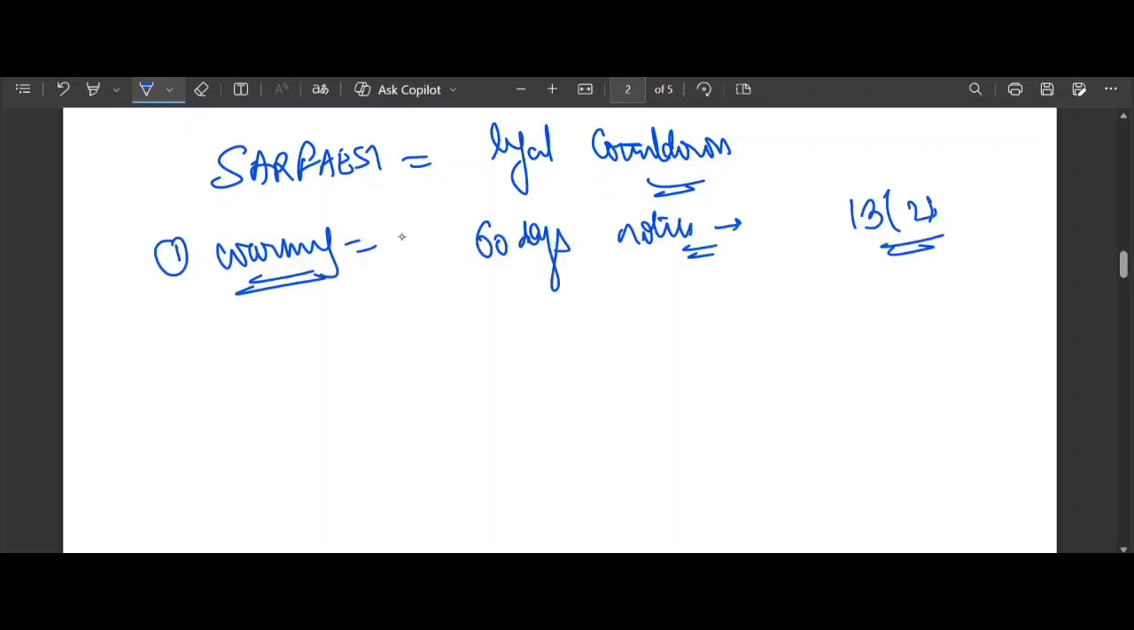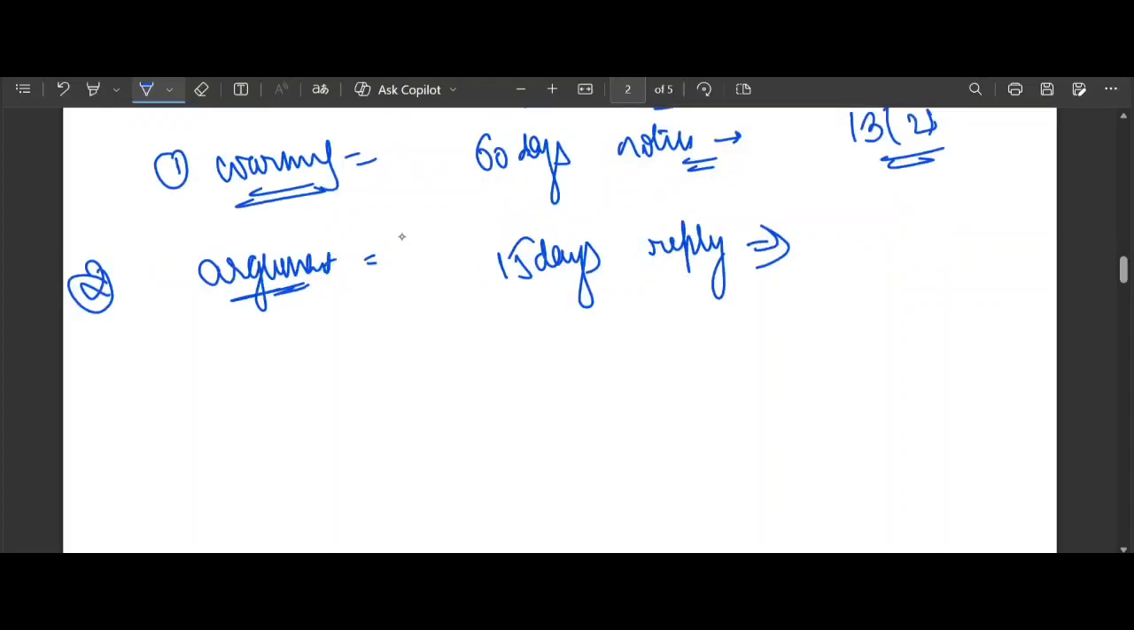Then comes the argument. This is the basic way to understand it. If the borrower complains or has an objection, the bank can't just ignore them. They must reply within 15 days. That's called the argument. Suppose the borrower has raised any complaint or objection, obviously the bank has to reply, and the bank is given 15 days to reply.